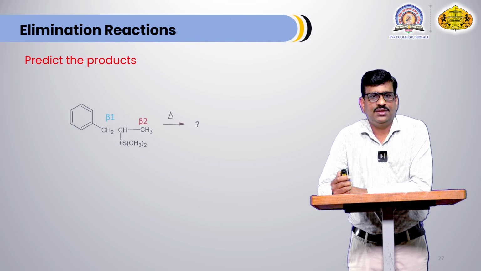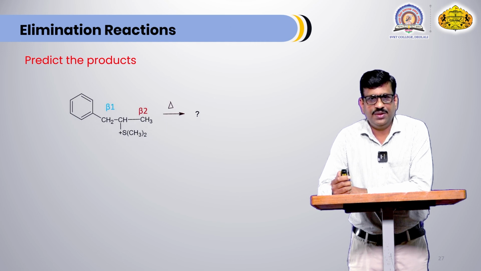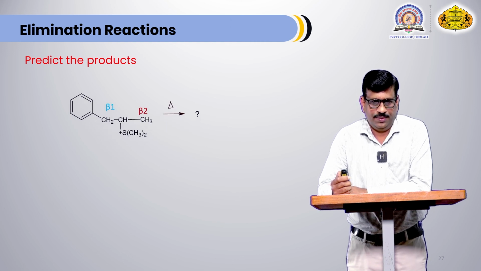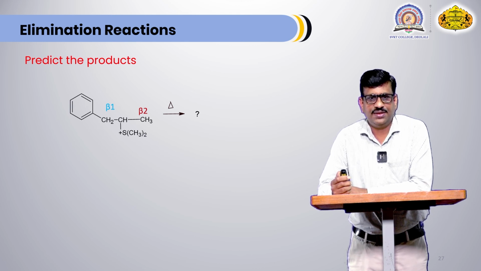Now this is the last example. In this case also there are two types of beta hydrogen atom. This compound when heated undergoes elimination reaction. In this case leaving group is S(CH3)2+, and the size of leaving group is large.